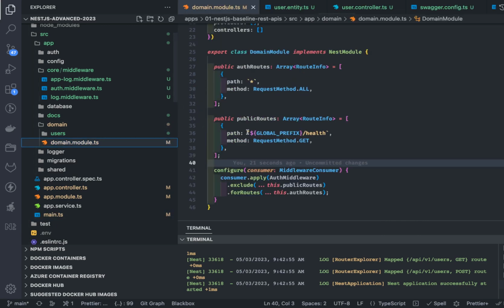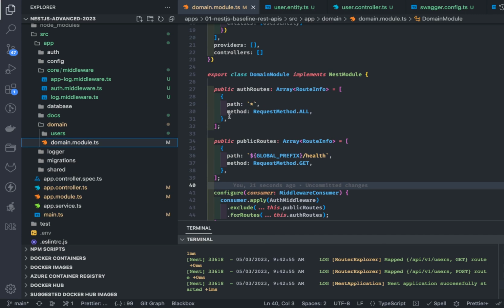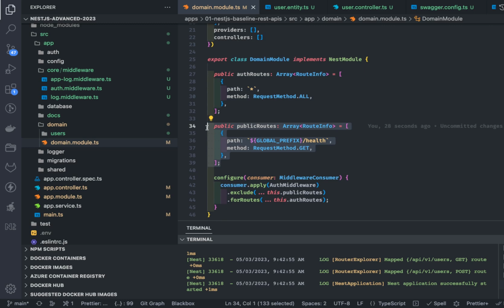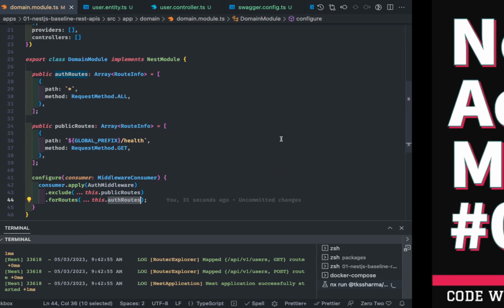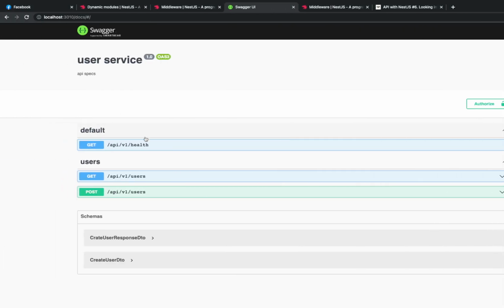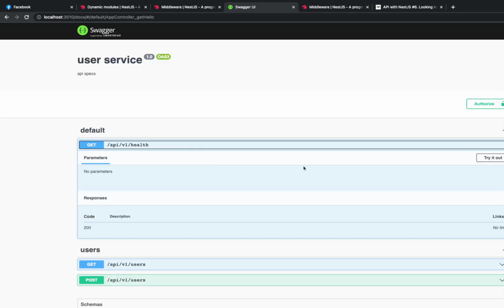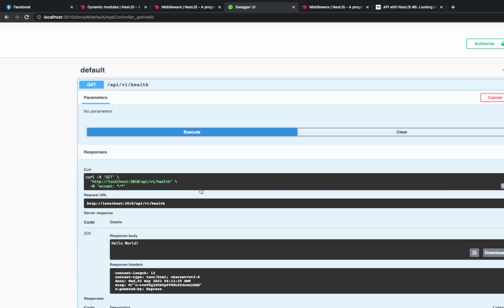Now inside domain modules, what we can do is, I want to apply this middleware to all the routes except these routes. So you exclude these public routes and include it for all the remaining routes. So this is working. I thought of doing it offline and showing it to you. So here, this is a public route, right?